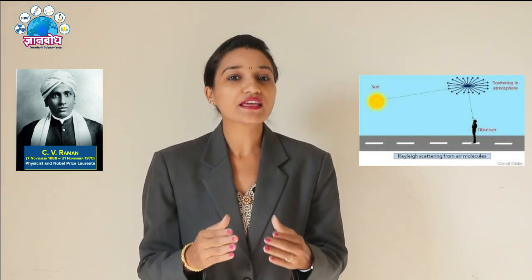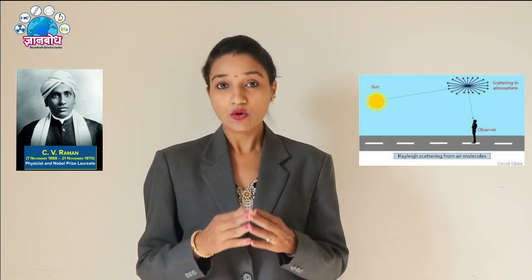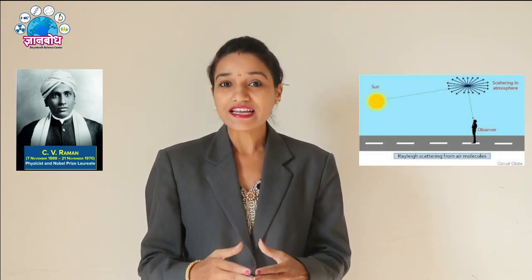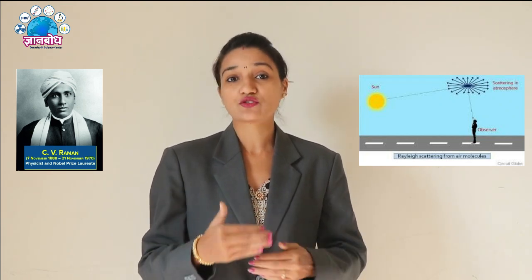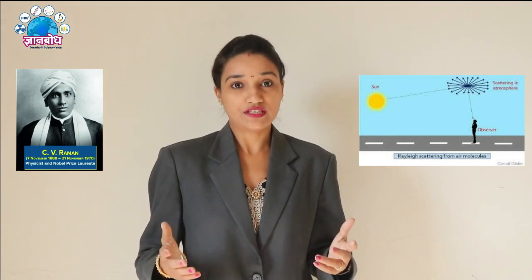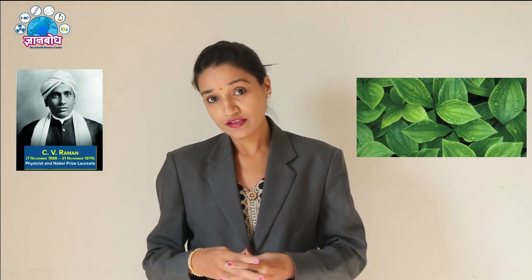He explained why there are actually colors around us, and what happens when light is scattered. So he was awarded for his discoveries in the scattering of light. What did he actually find? Just take one example. You see green color around us. You know there is photosynthesis performed by trees, which have a green colored pigment called chlorophyll. But why do trees look green? So let's discuss the answer.